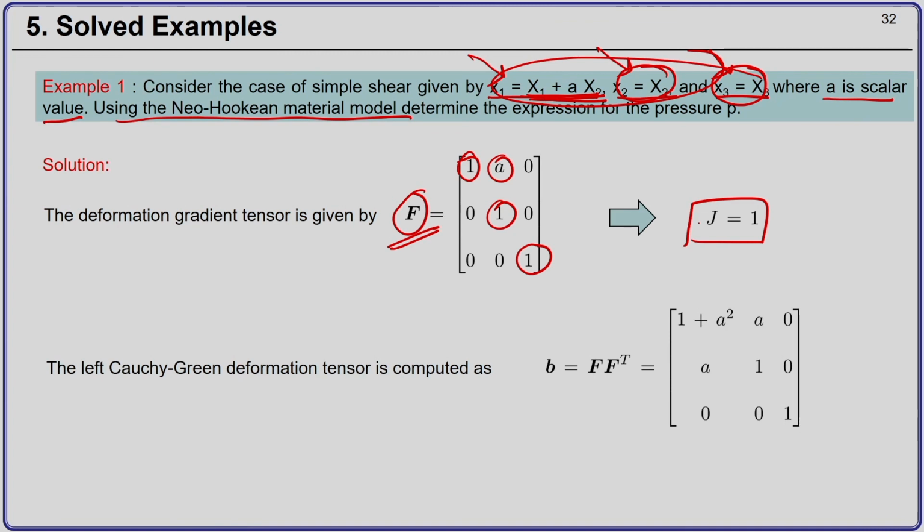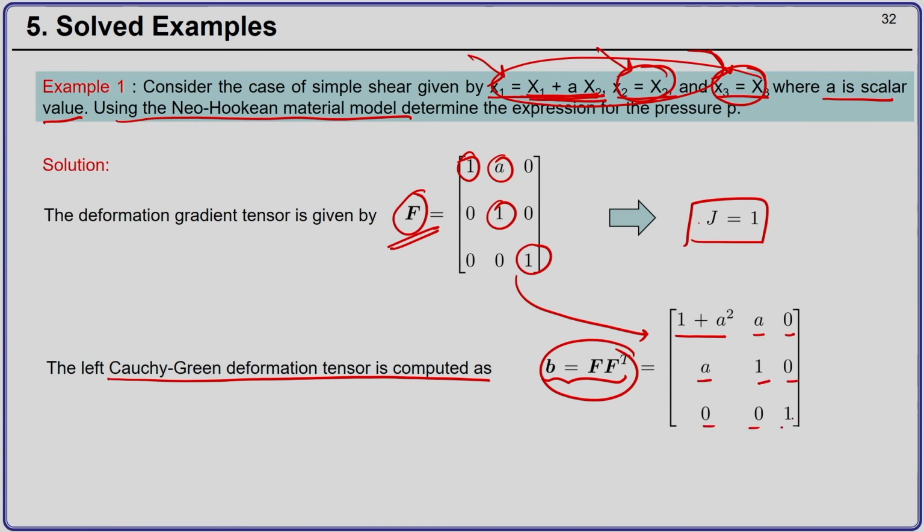Next, you can determine the left Cauchy-Green deformation tensor, which is B and is equal to F times F transpose. We already have computed F. So, we can compute F times F transpose, which is nothing but the matrix 1 plus A squared, A, 0; A, 1, 0; 0, 0, 1.